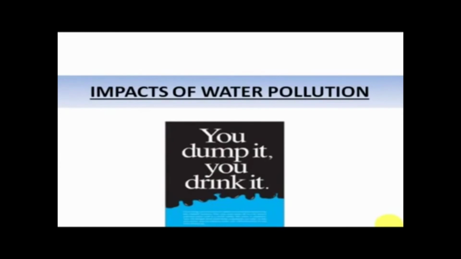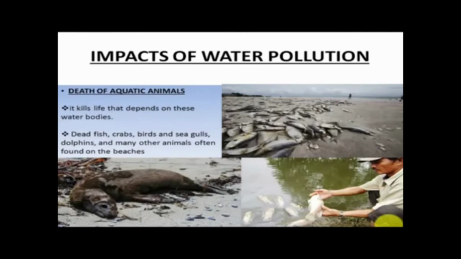Now that we know what water pollution is and how it is caused, let's also talk about some of the impacts of water pollution. The main problem caused by water pollution is that it kills the life that depends on the water, right? Dead fish, crabs, birds, dolphins, and many other such animals are found dead on the beaches because they are killed by the pollutants which already exist in their habitat, that is, in the water resource. So the death of these animals is a very, very heavy impact of water pollution.